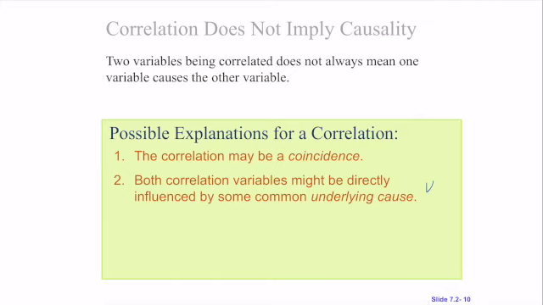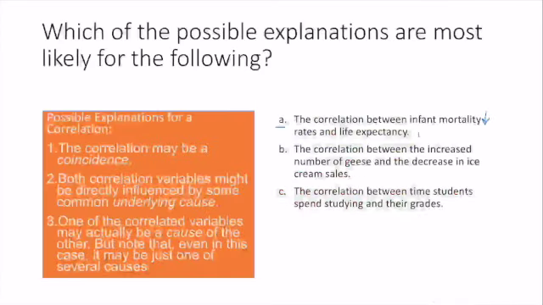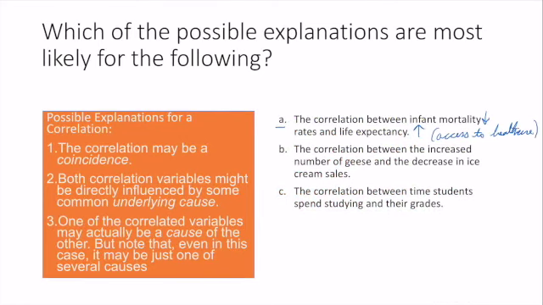So let's take a look at some examples of what causes are most likely for the following. For part A, the correlation between infant mortality rates and life expectancy. As infant mortality rates decrease, life expectancy increases. Okay? Is this a coincidence? Maybe. There could be some underlying cause, for example, access to health care. I don't think that one effect actually causes the other in this case, okay?